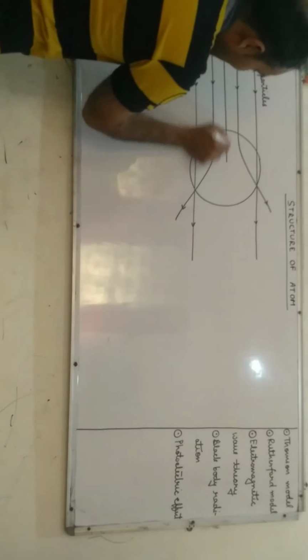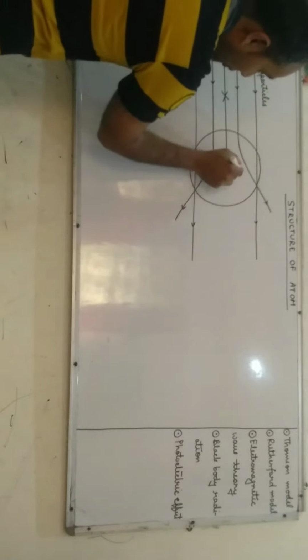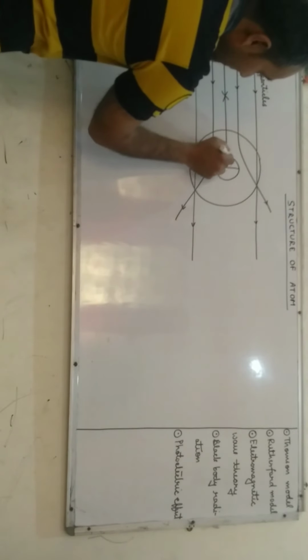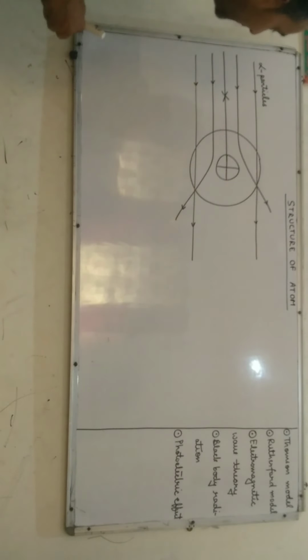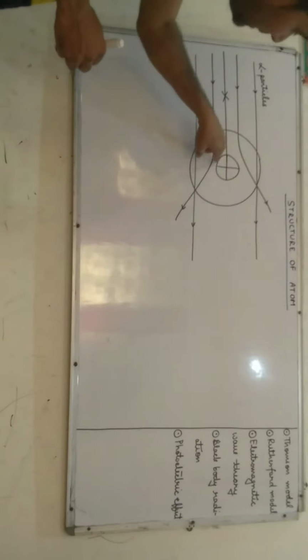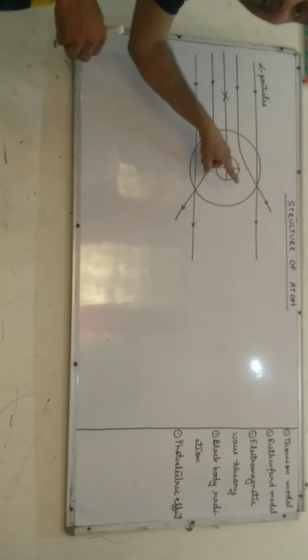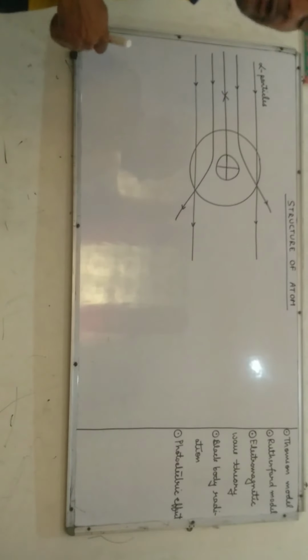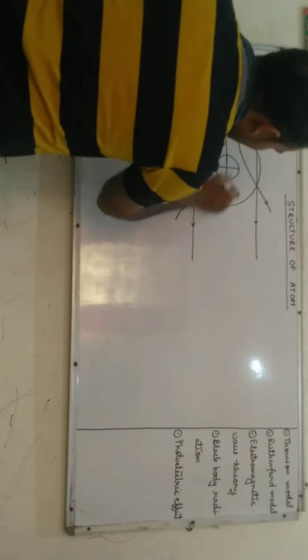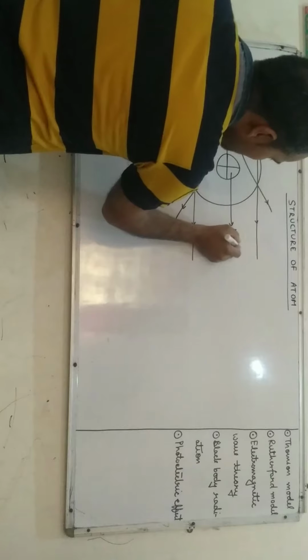One alpha particle out of 20,000 alpha particles bounced back, which indicates that the center part of an atom is dense and the entire mass of an atom is concentrated there. Rutherford said it to be a nucleus.